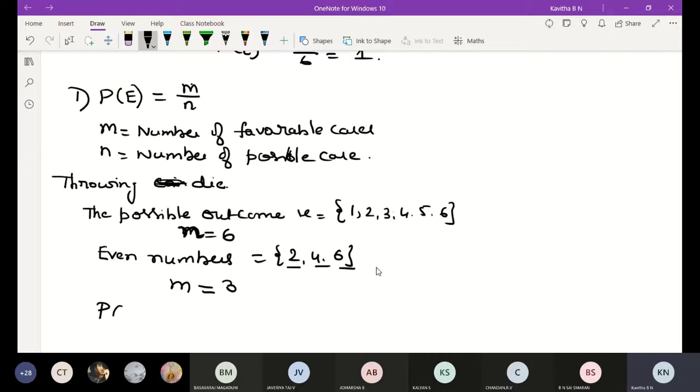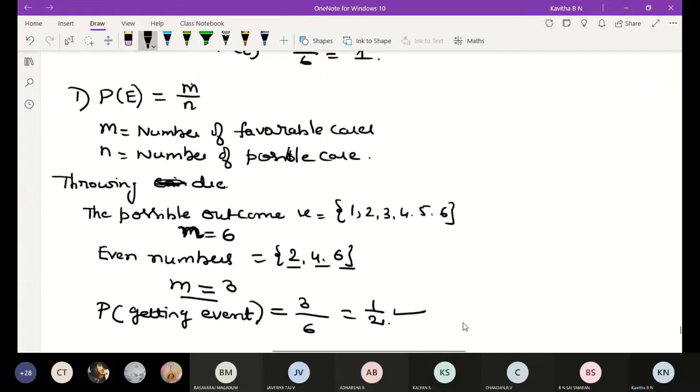Then we have to find the probability of getting an event. The probability of getting an event is the number of favorable cases over the number of possible outcomes. Number of favorable cases here is 3, and the number of possible outcomes is 6. So the probability of getting an even number is 1 by 2.